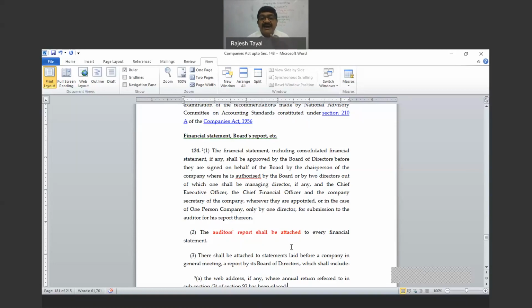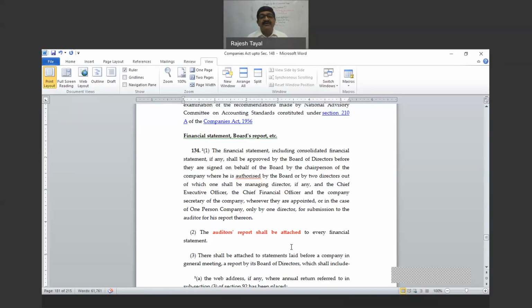This can be signed by the chairperson of the company, if so authorized by the board, or by the 2 directors. So again authorized by the board, but one of the 2 directors should be the managing director, if any. Right. So choice is chairman or 2 directors. This is minimum. More directors signing, always welcome.